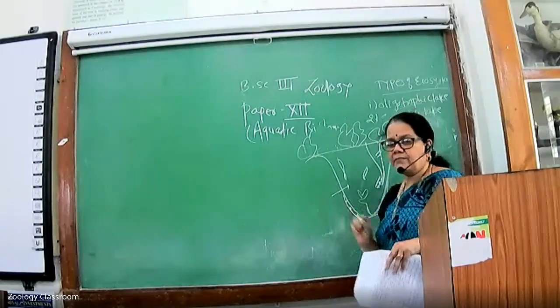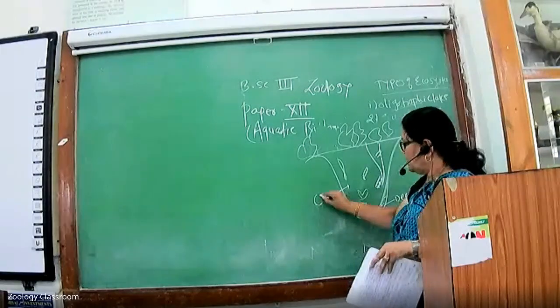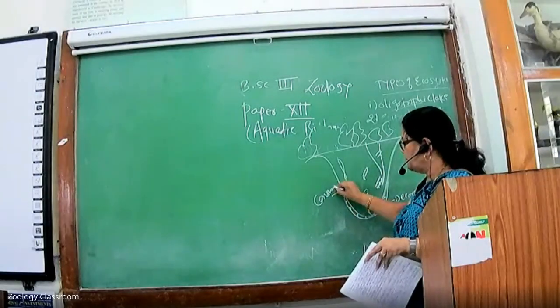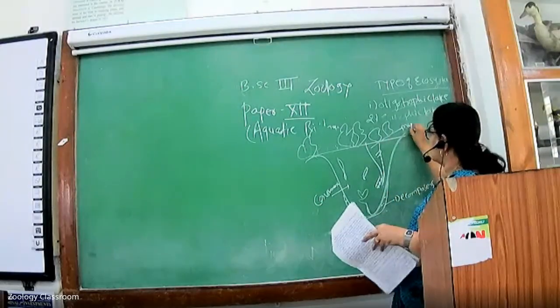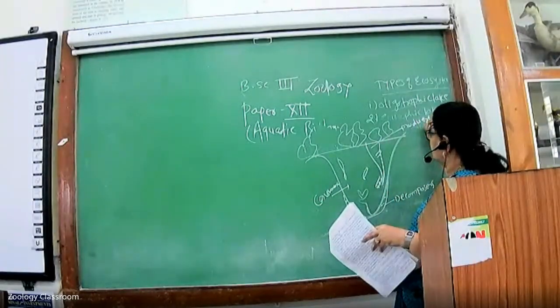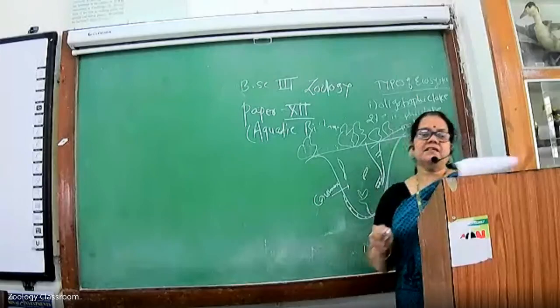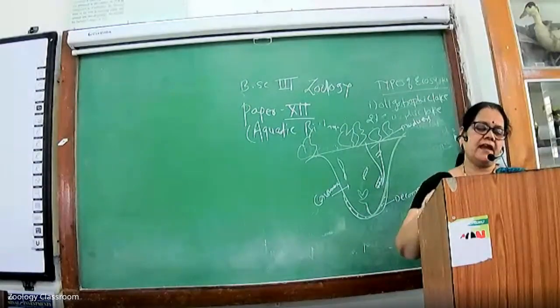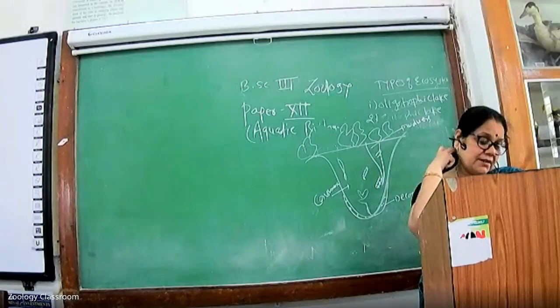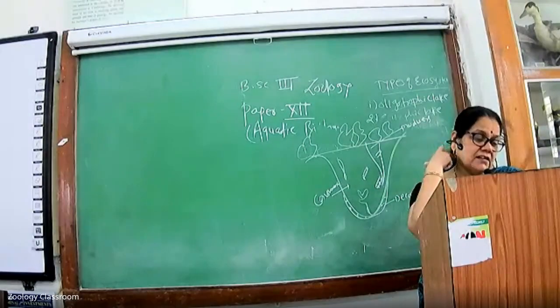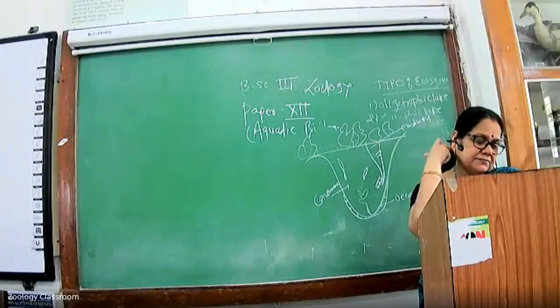Do you know the diagrams? You have seen the blackboard diagrams. In the lake ecosystem, these three types are present.